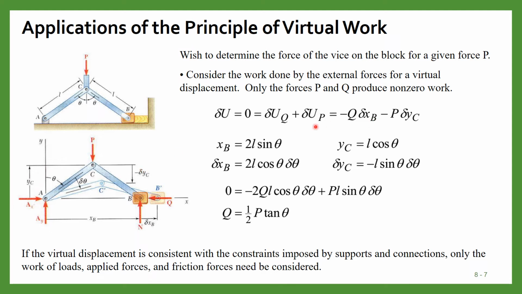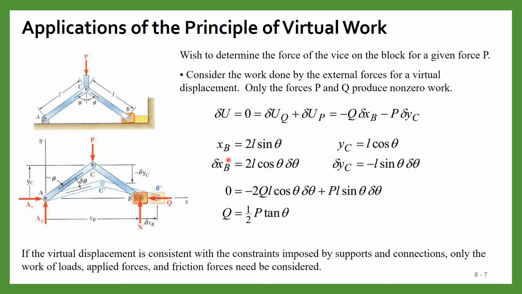Now work because of Q, under the action Q, this is the displacement, and both are in the opposite direction, so this work is minus Q delta xB. And again this work is P delta yC, because this yC is negative, so minus.